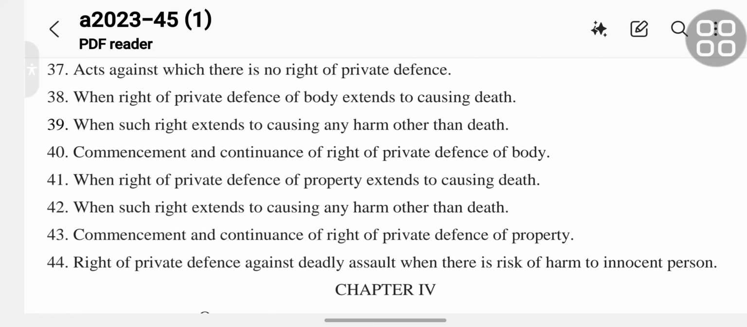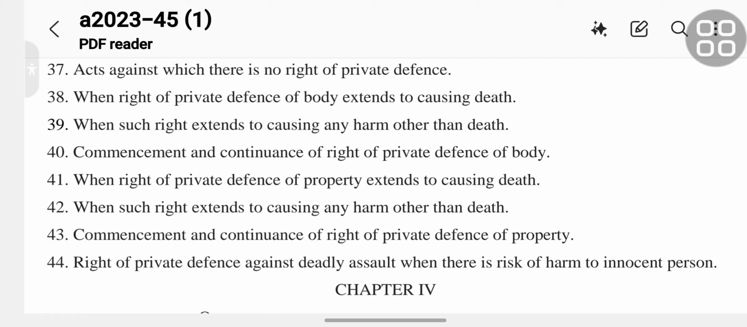Section 42, when such right extends to causing any harm other than death. Section 43, commencement and continuance of right of private defense of property.